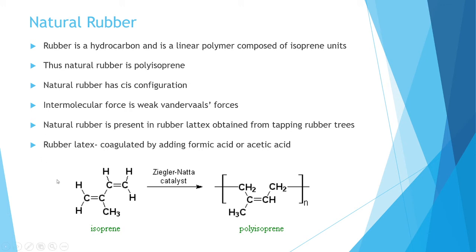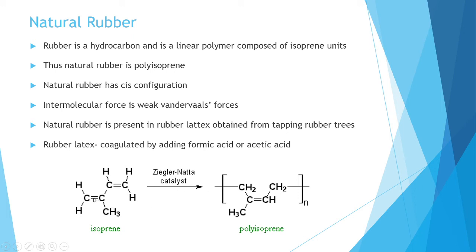Here we can see the structure of isoprene. Isoprene contains four carbons, two double bonds, and one methyl group, and this is isoprene. This is the monomer of natural rubber, and when we polymerize isoprene, we get polyisoprene. Polyisoprene means natural rubber.